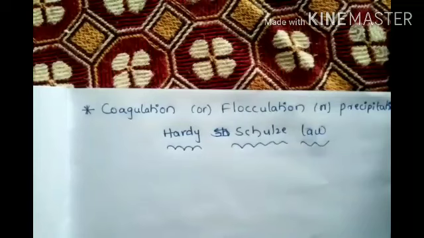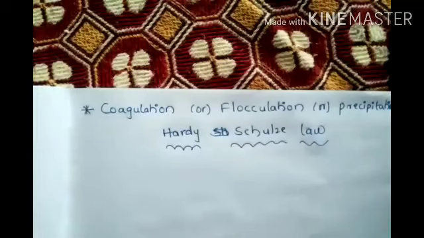So actually, what is coagulation or precipitation? For example, we are taking two solutions, each having some kind of particles with some radius and size. When we mix both, they combine and form large particles, that is colloidal particles.